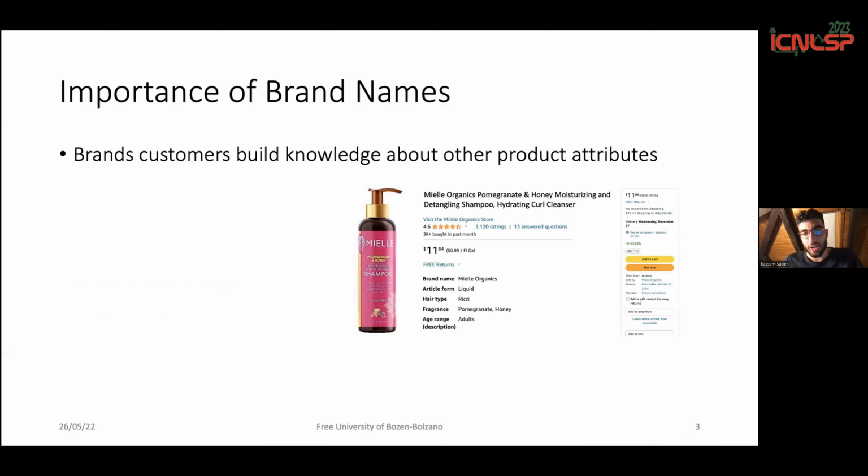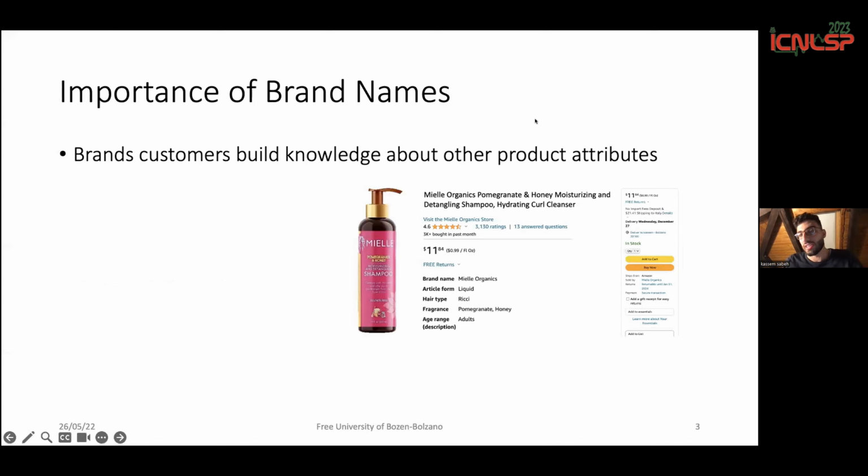Brands are important in e-commerce platforms. Brands are the most important attributes when it comes to products. And when we talk about products, we're talking about products on online e-commerce websites like Amazon, for example, because they help customers build knowledge about other product attributes.